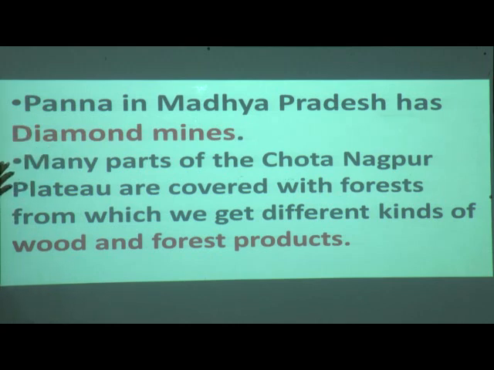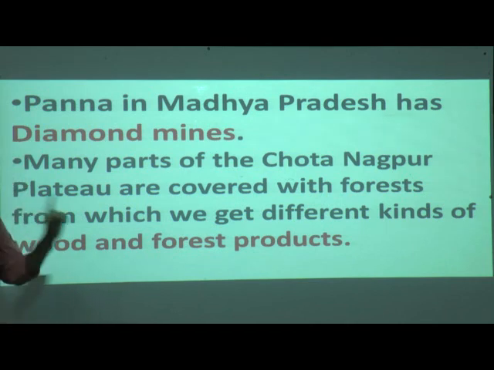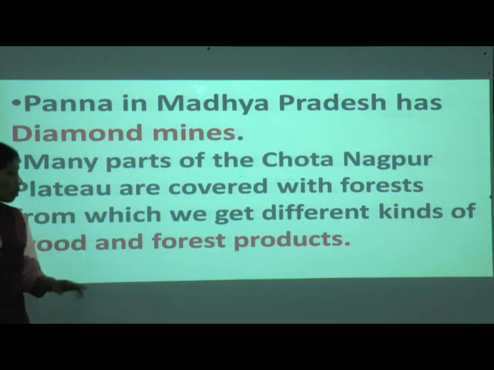Many parts of the Chota Nagpur Plateau are covered with forest. Do we have mountains here? No, what do we have here? Forest, hilly. It is covered with forest. All trees are there, from which we get different kinds of wood and forest products.